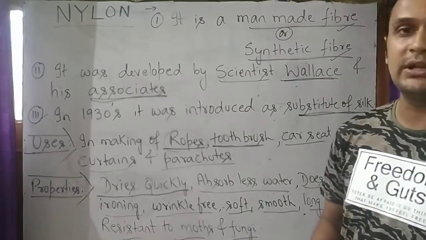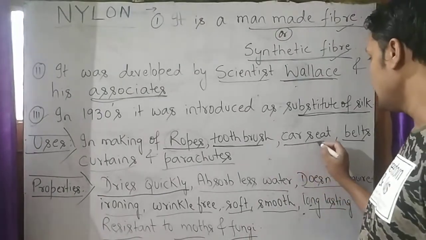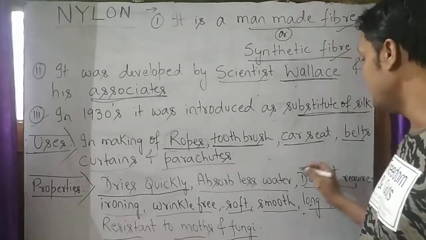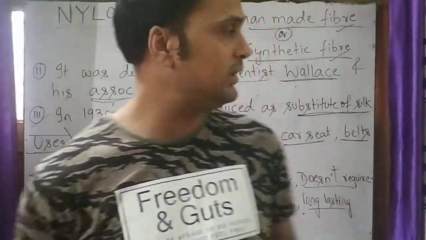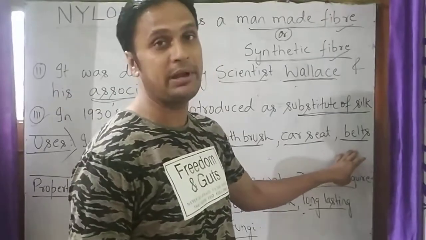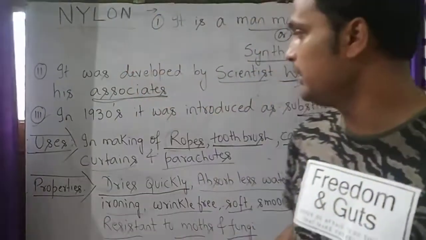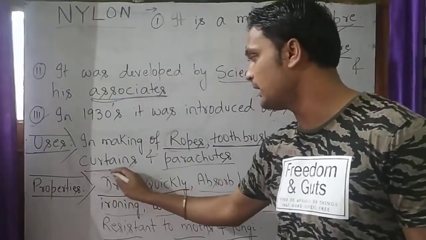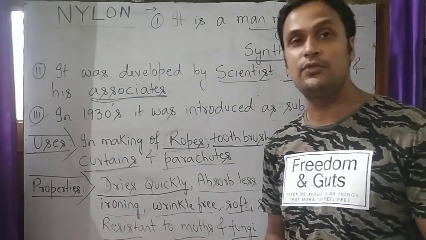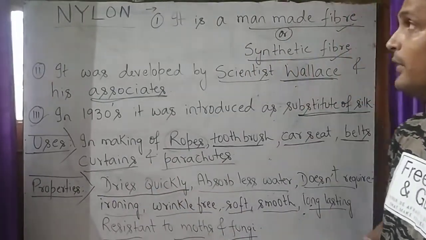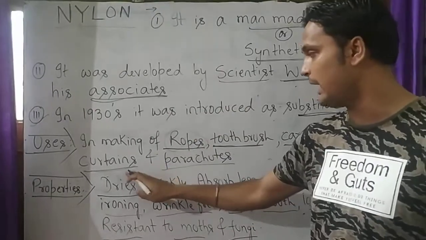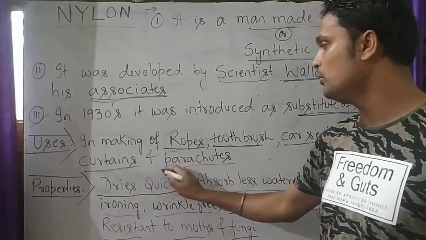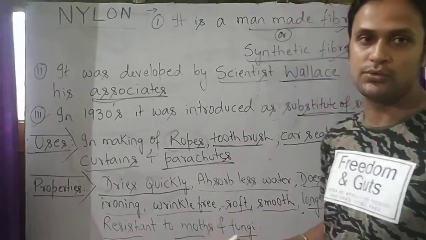It is used in making car seats. It is used in making belts, student, which we wear in our jeans or trouser. That kind of belt is also made by nylon. It is used for making curtains. Student, the curtains which we hang in our windows, that kind of curtains are also made by nylon. It is also used in making parachutes.